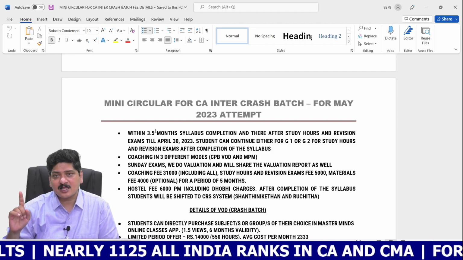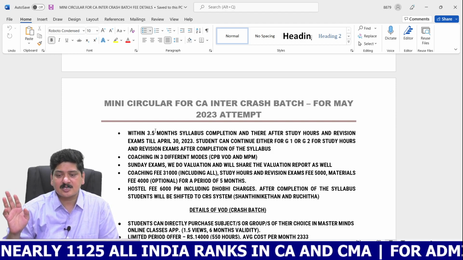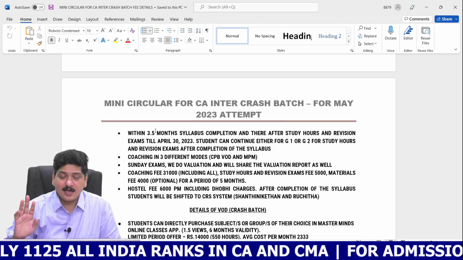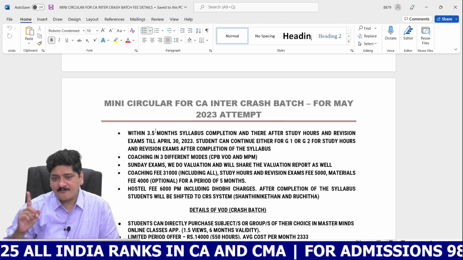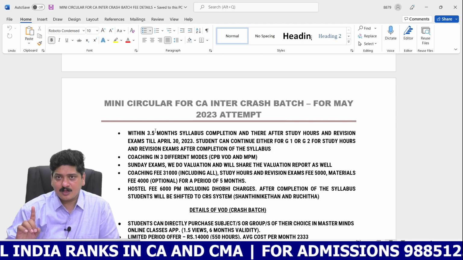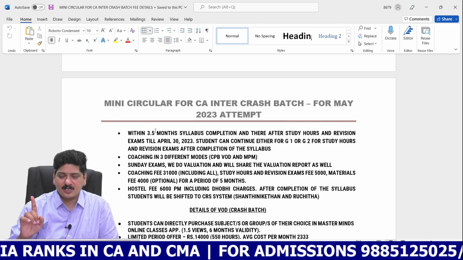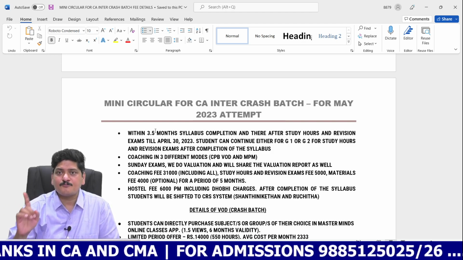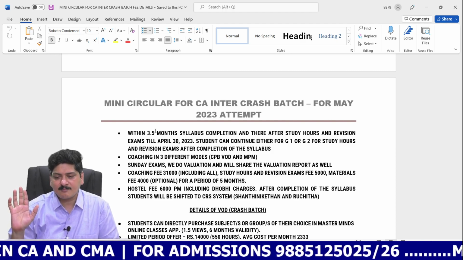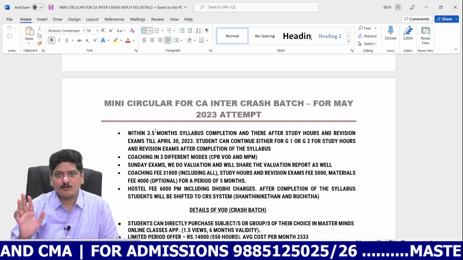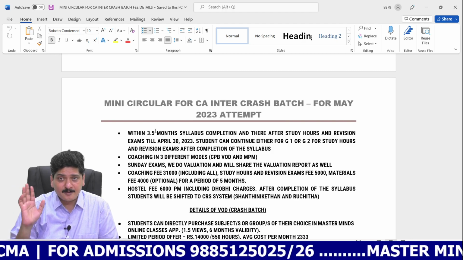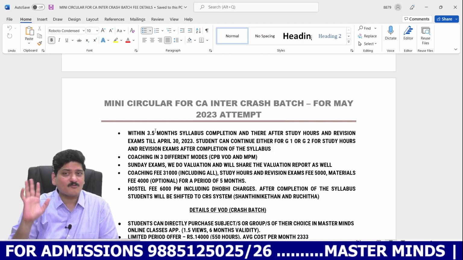You'll be shifted to another hostel campus where the study campus and the hostel will be one and the same. And again, I want to repeat, after completion of the syllabus, though you joined for the Group 2 regular batch, if you want to continue for the Group 1 study and revision examination batches, you're absolutely permitted without, I repeat, without making the payment of any conversion charges.